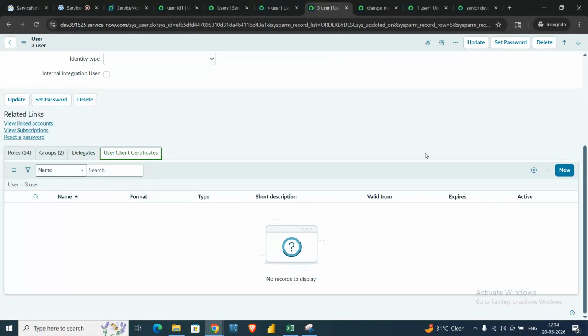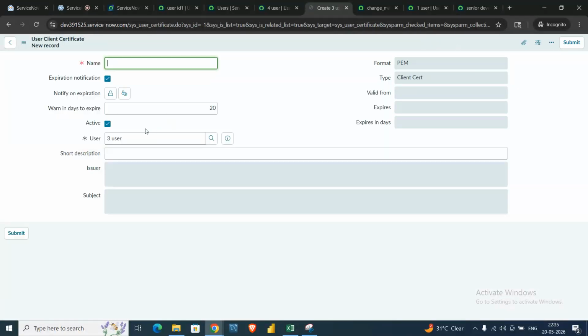And the same as user client certification. Let me see what is there: expiry. If the user has any certificate or any important steps which have to be completed, it will enable the expiry notification and automatically trigger a notification when it comes to expire. So the functionality is here to remind the user about the expiry of the certification or of any task or SLA.